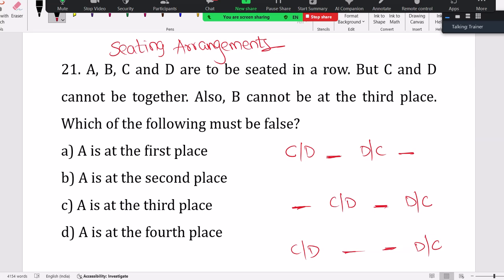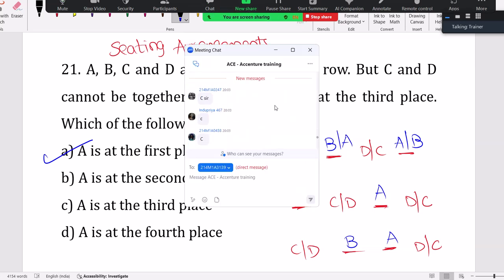And as per the question, they said B cannot come in the third place. So B will be here or B will be here. A will take this place. Here B cannot come in third place. So B can come here. A or A, here A. So A can come at second place, third place, fourth place. A at the first place is false.